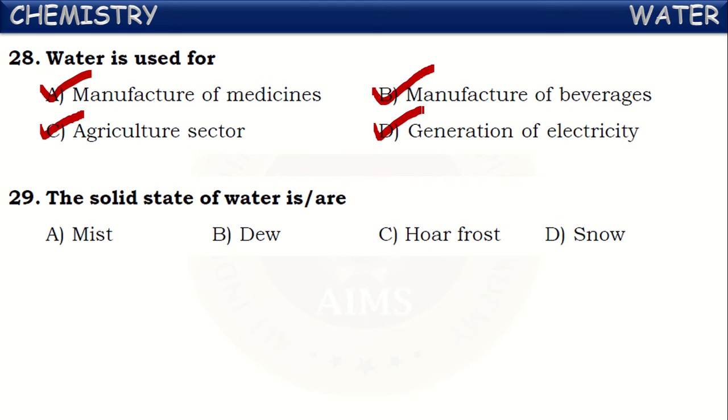Next one, the solid state of water is. See here, certain forms of water are mentioned. Find out which are solid states among these. Hoarfrost and snow, hailstones. These all come under solid states of water. One is a liquid state and one comes under the gaseous phase. So these two are the solid states of water.